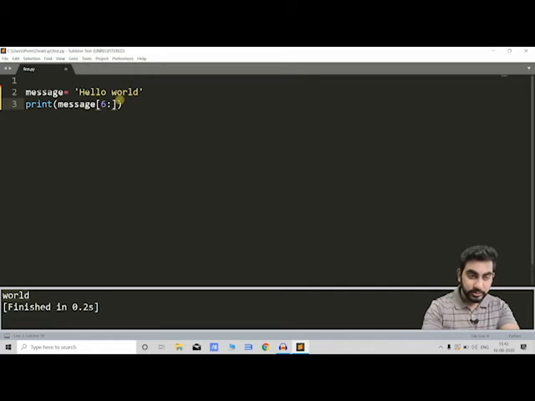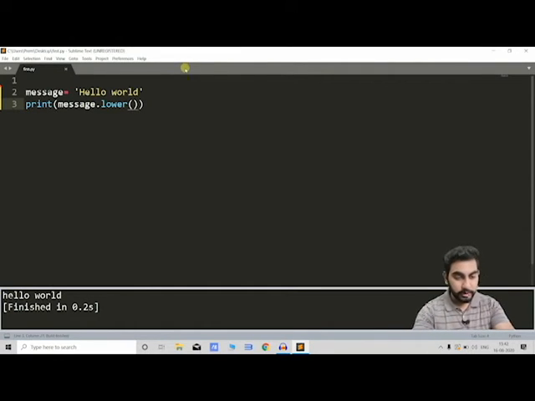So suppose this hello world is capitalized, h is capital, and we want them in lowercase. So what we can do is we can just write dot lower function with parenthesis, and we will print it, and this will bring our text all to lowercase. And similarly, if you wanna move to uppercase, just write upper instead of lower, and we will get everything in uppercase.